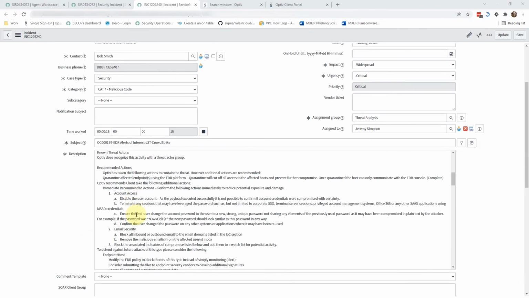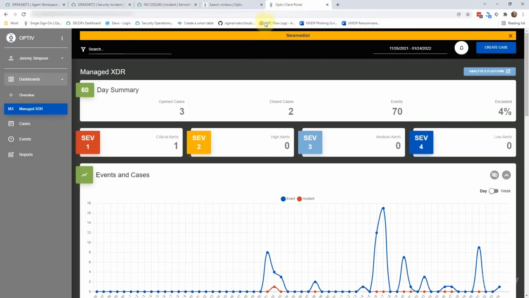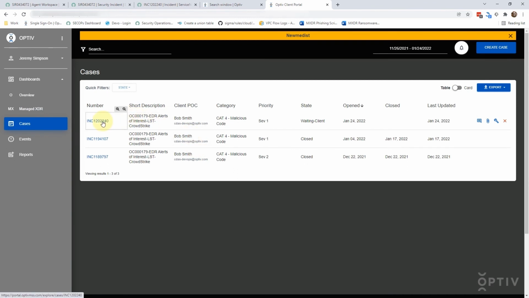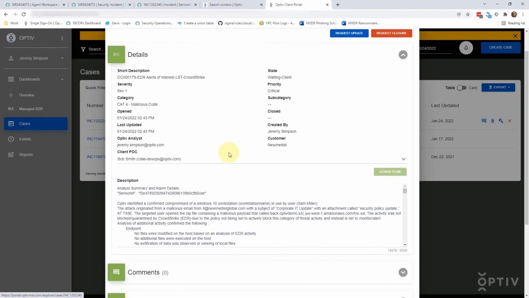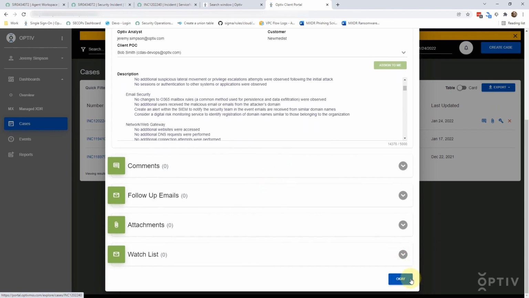Once a ticket is escalated to the client through case management, the ticket will stay open until both Optiv and the client work together to resolve the activity. Once both parties agree the activity is handled, Optiv has the capability to take the host out of isolation. Optiv will also document all the steps that were taken within the escalated ticket.